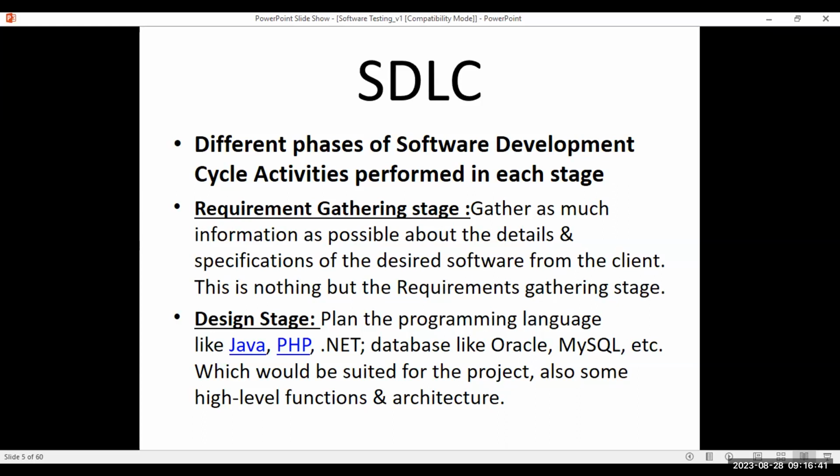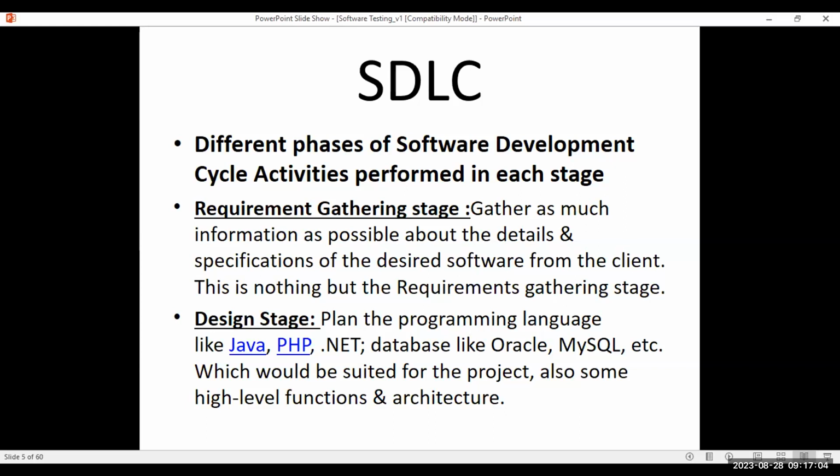And who all will be involved? BAs and SAs. Development, testers, team leads, stakeholders, client side people. Yes, we use the word stakeholders for all this set of people.